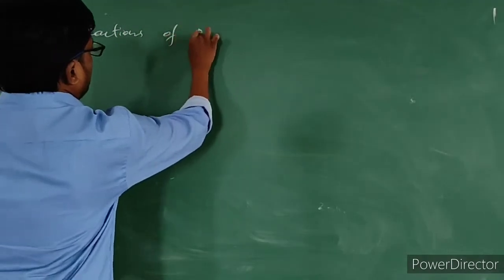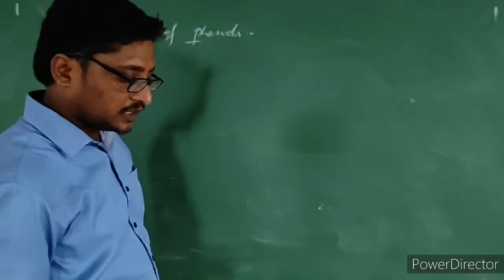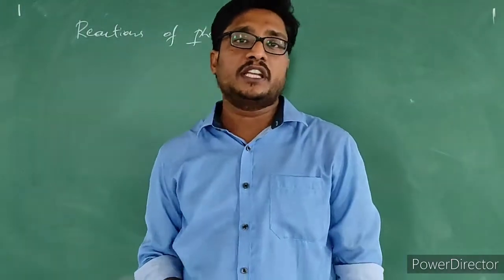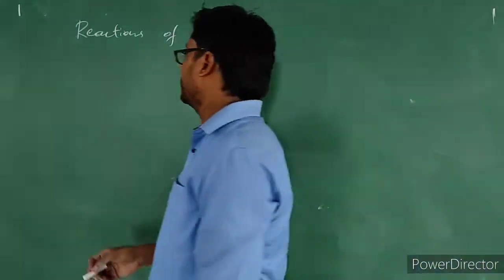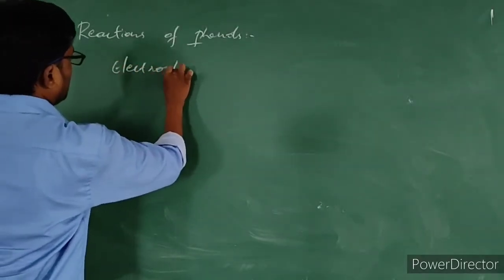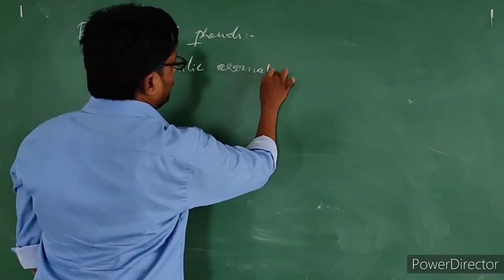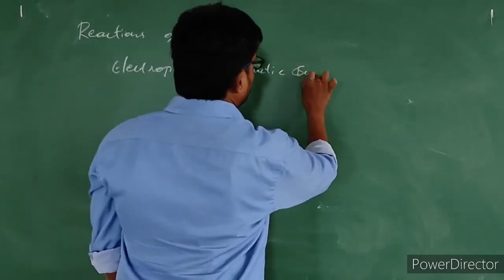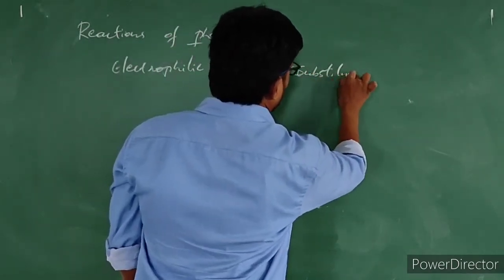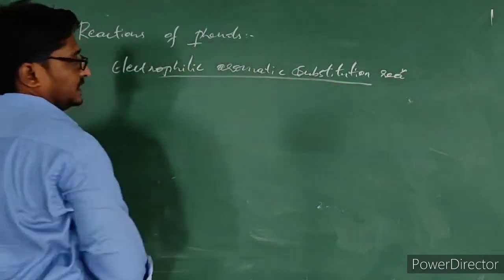Reactions of phenols. So in reactions of phenols, we are going to discuss now about electrophilic aromatic substitution reactions. Let us see these reactions.